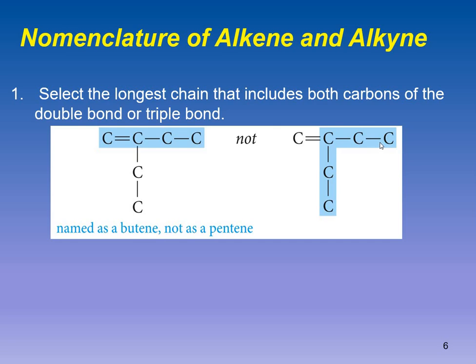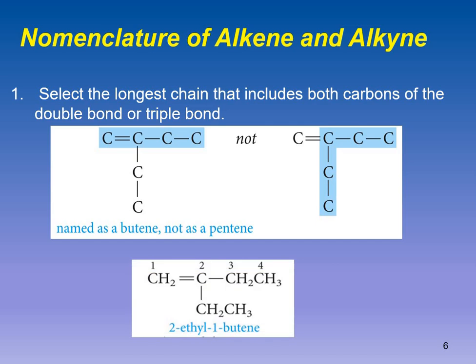This one has more carbon atoms, but as this chain is not holding an unsaturated bond, we are not going to choose it. We are going to choose the chain which should have the double or triple bond in it. So this molecule will be named as butene instead of pentane. It should be pentane in this way, but it is not pentane because this cannot be considered as a substituent. This is a functional group. This is going to give some specific properties to this compound, so it must be included in the longest chain.